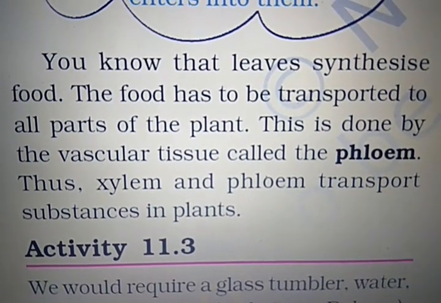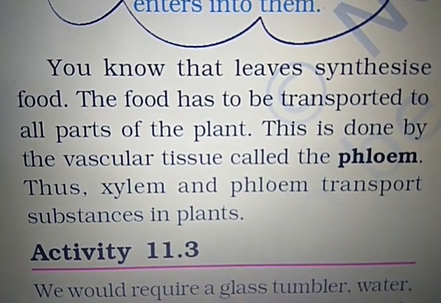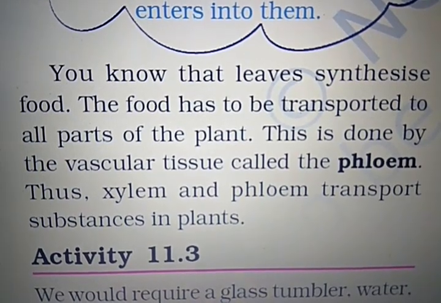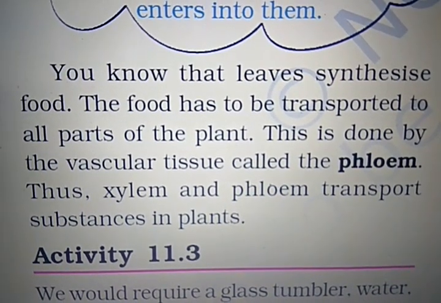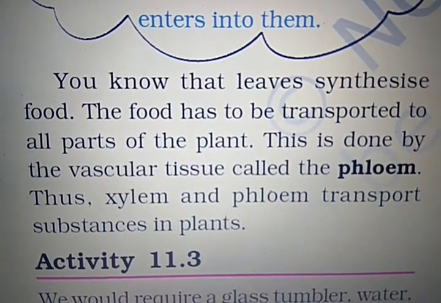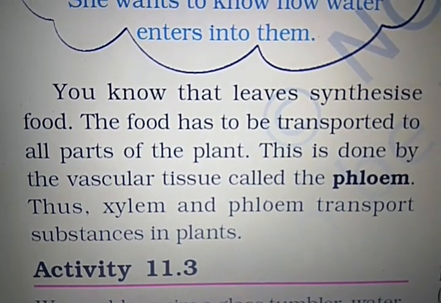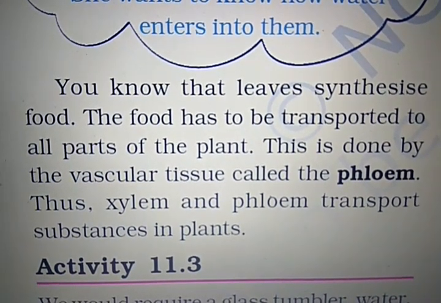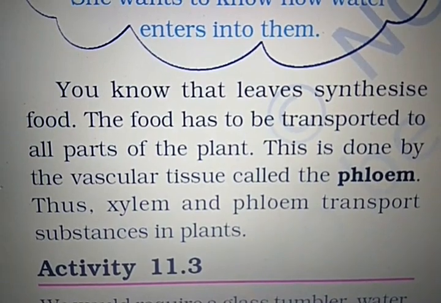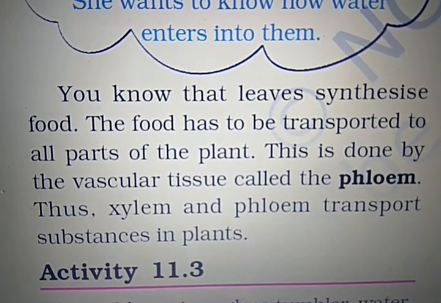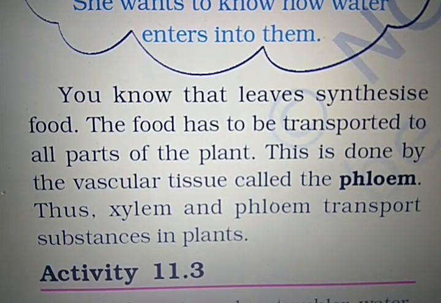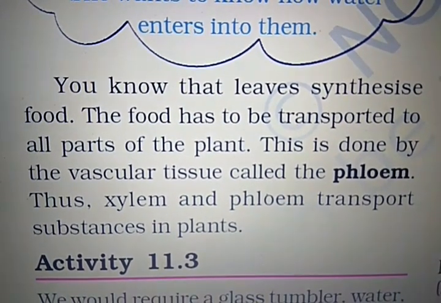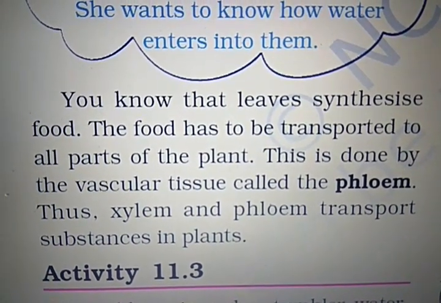You know that leaves synthesize food. Leaves are the kitchen of the plant. So now the food also has to be transported to all parts of the plant. And this is done by another vascular tissue that is known as phloem. Phloem. And thus xylem and phloem are the two components which transport substances in the plant. Phloem transports food, and xylem transports water and minerals.